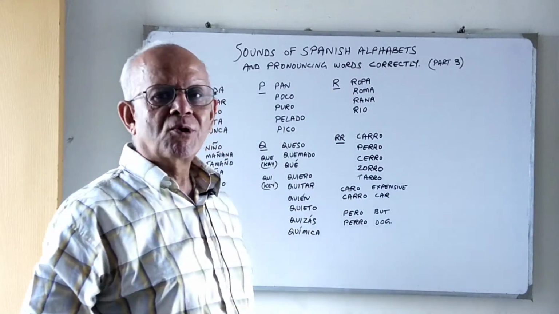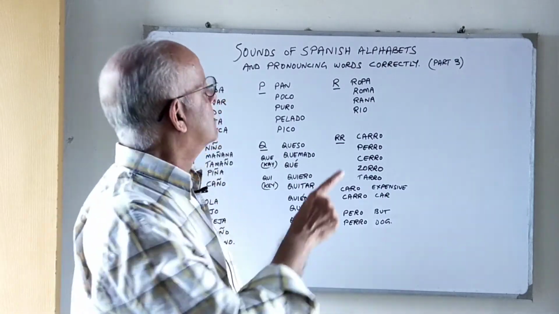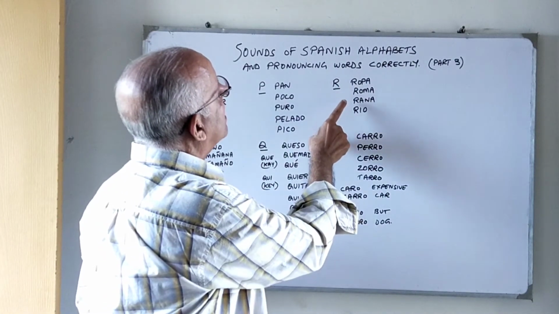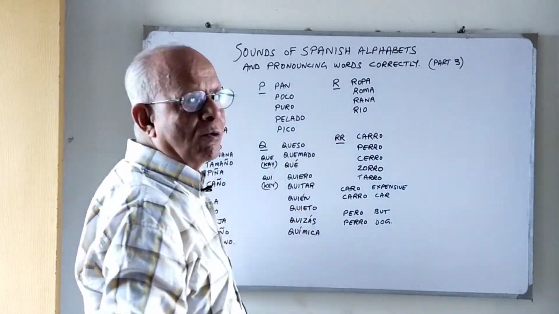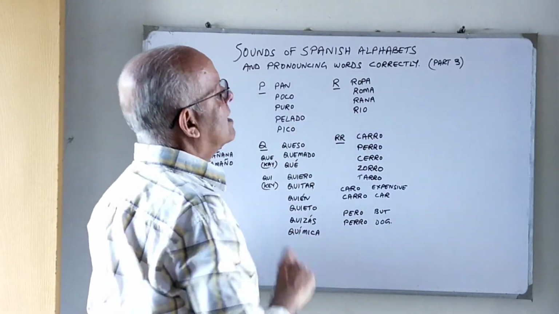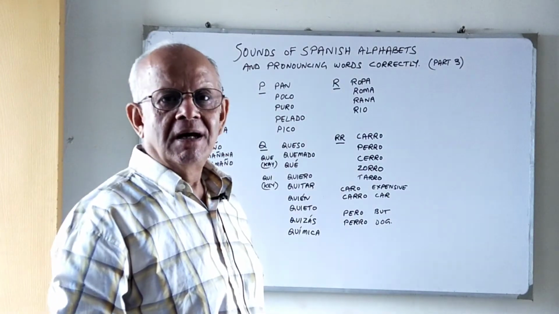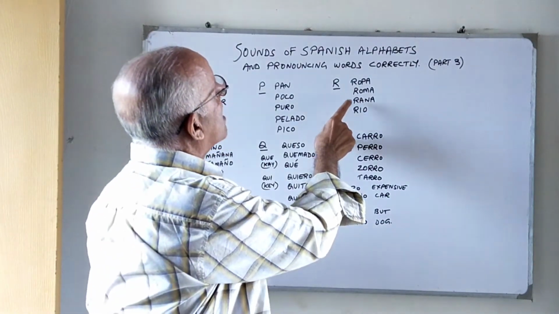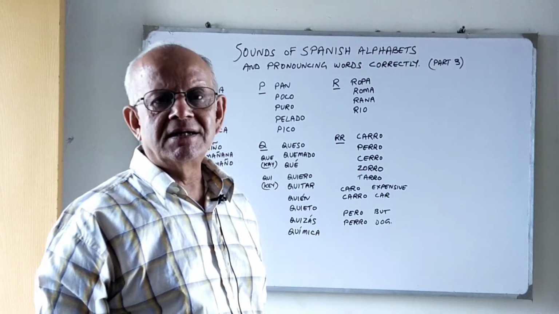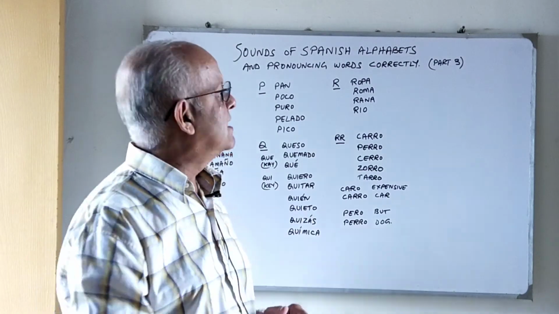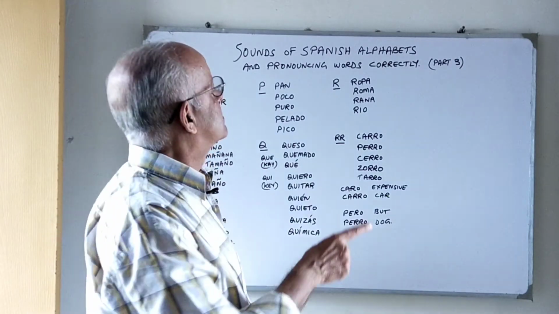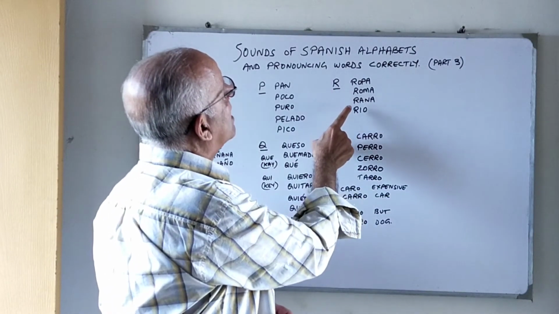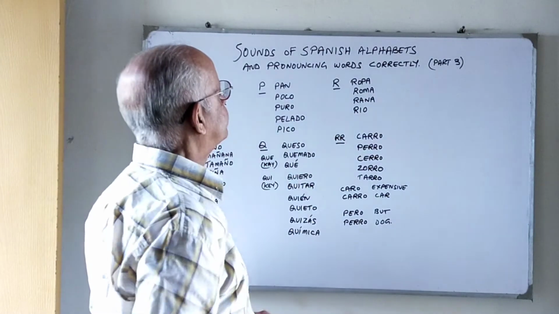Ropa. Now look, I'm rolling the tongue a little bit. Ropa, Roma, Rana, and Rio. Okay, ropa means clothes. Roma is Rome, the capital of Italy. Rana is a frog in Spanish. And Rio is a river. Okay, once again, ropa, Roma, Rana, and Rio.